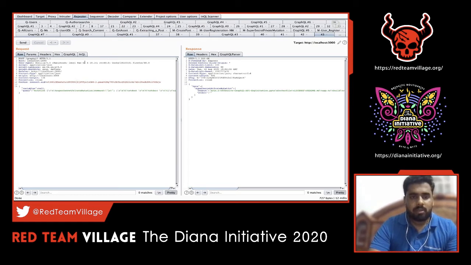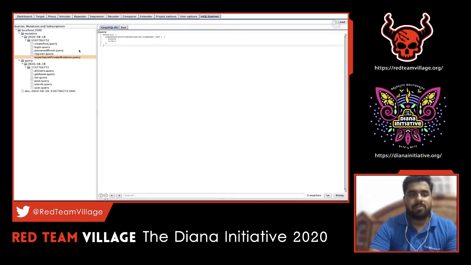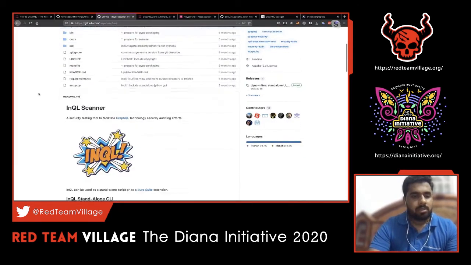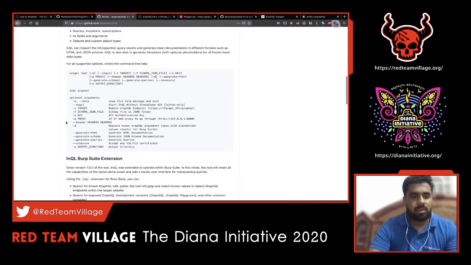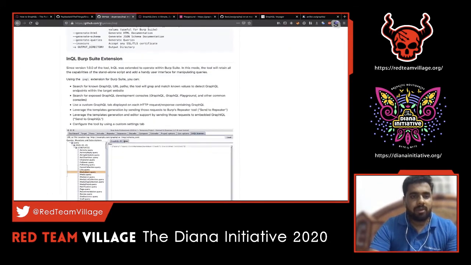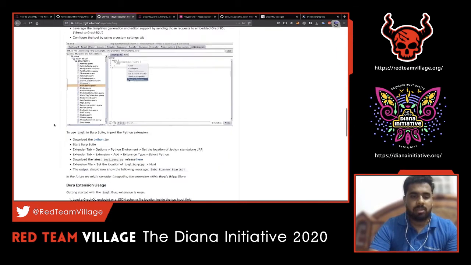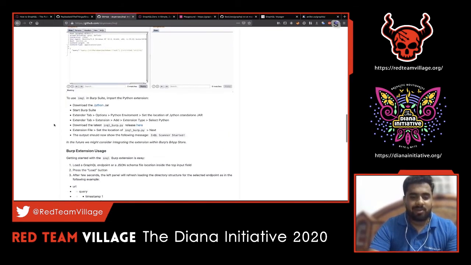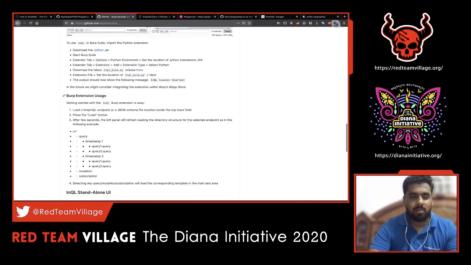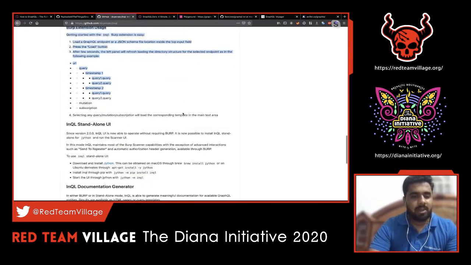Let's move on with one more feature of InQL. InQL Scanner is not only available as part of a Burp extension, there is one more command line version of it. So you can just go through this particular GitHub repository. This company did awesome research, and this is an eye opener for any pen tester or bug bounty hunter. They made our job pretty easy since they have come up with this extension. This can be run as a standalone as well.